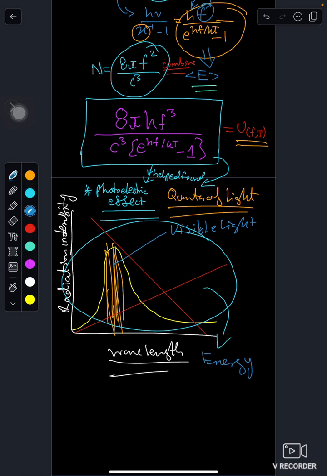So this was the correct way to describe energy density, because at this point energy is high. Energy radiation is high. But then after that point, it reached its limit, and then with the increase of wavelength, what happened?